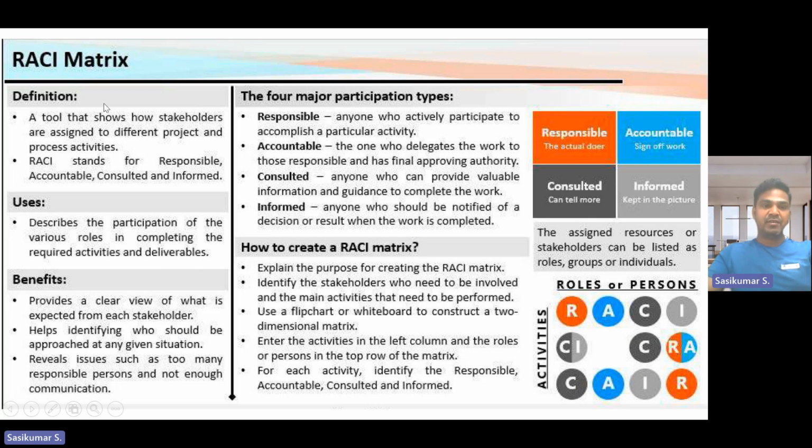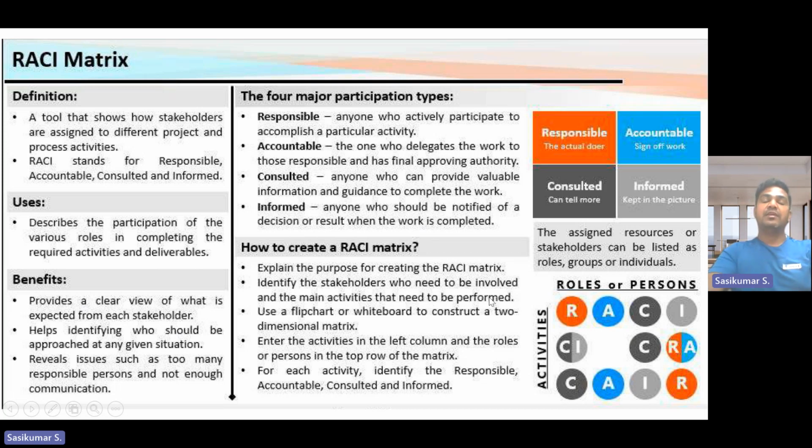Okay, we know very well the definition, users, benefits, and the four types of RACI matrix participants. Now we can see how to create a RACI matrix. That is very, very important. It actually combines 6 steps, very easy steps, on how to create a RACI matrix. Explain the purpose of creating the RACI matrix first, why we are going for the RACI matrix, and identify the stakeholders who need to be involved and the main activities that need to be performed.